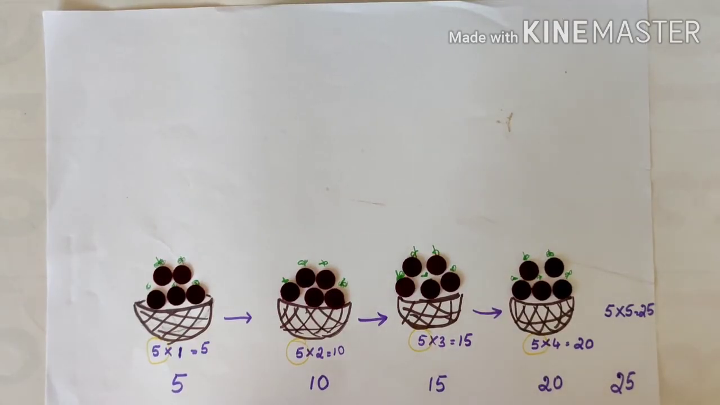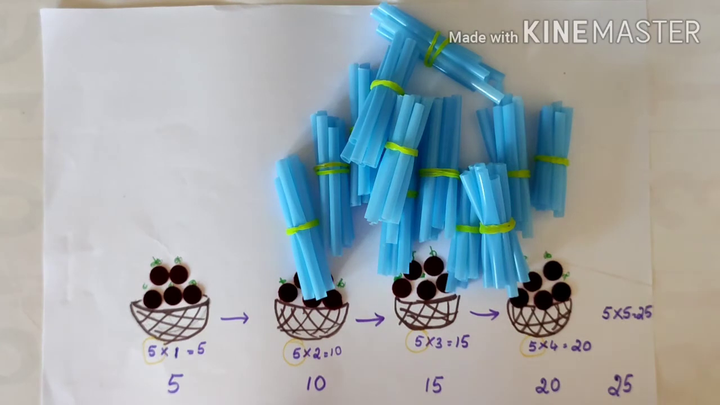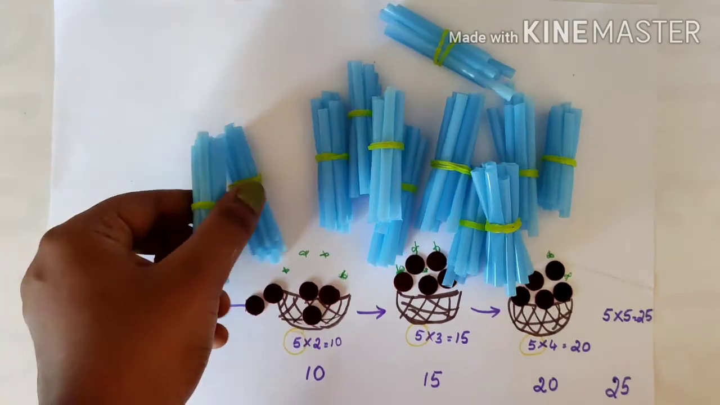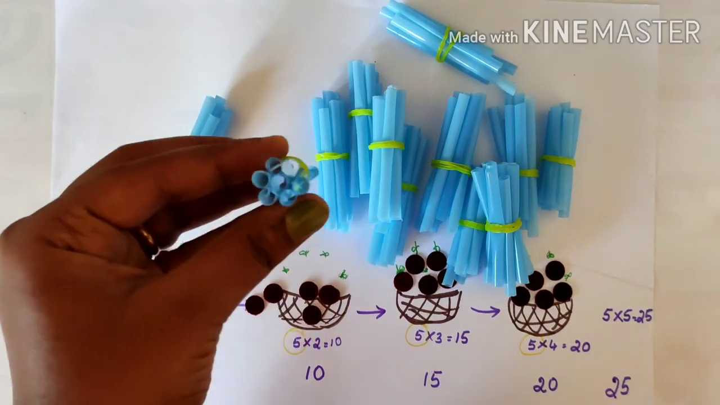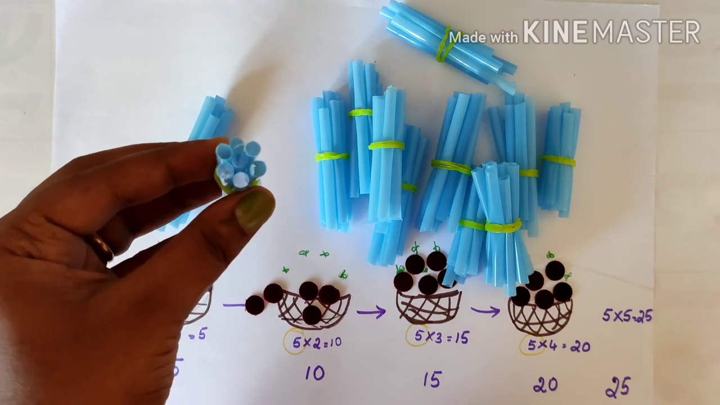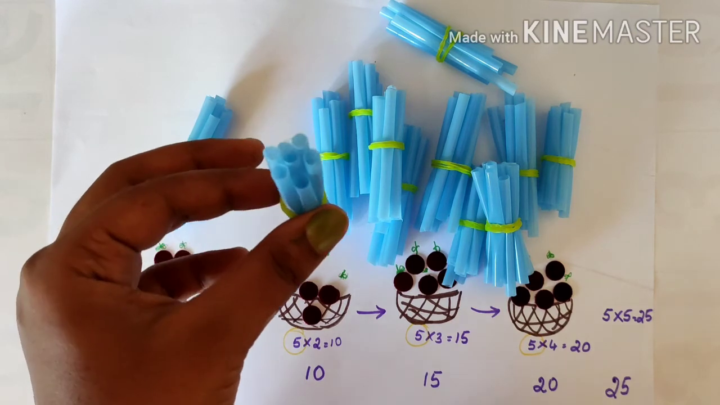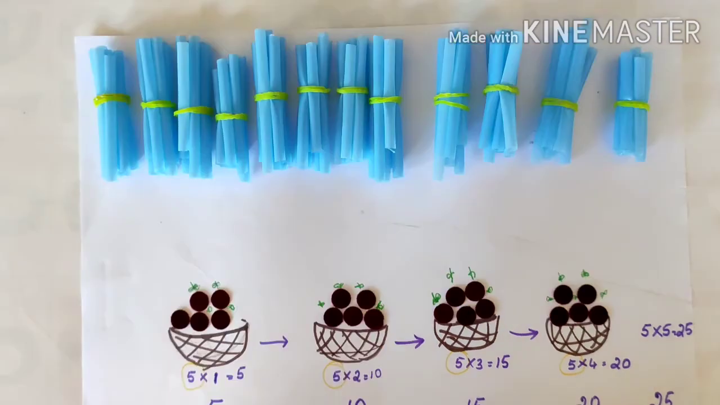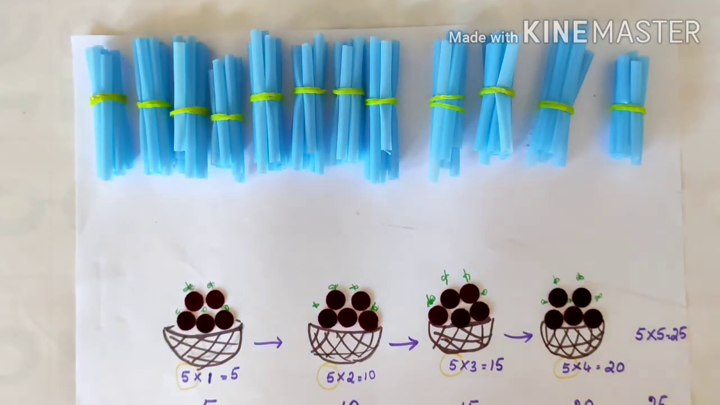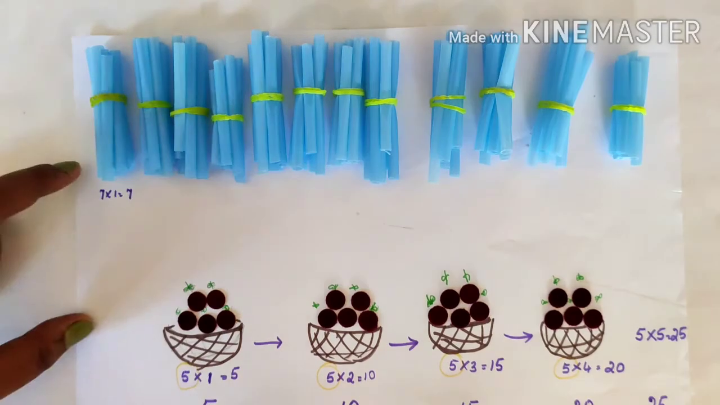Let us now see one more example. Do you remember these straws? I have put 7 straws in one bundle. If you can see, you can count here. Now we will see the multiples of 7. The bundles are arranged this way. Let us write them, count and write the number below them.